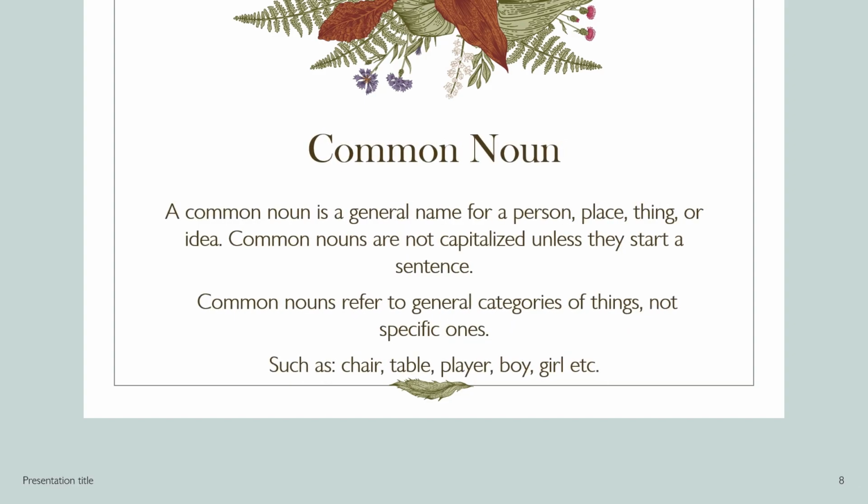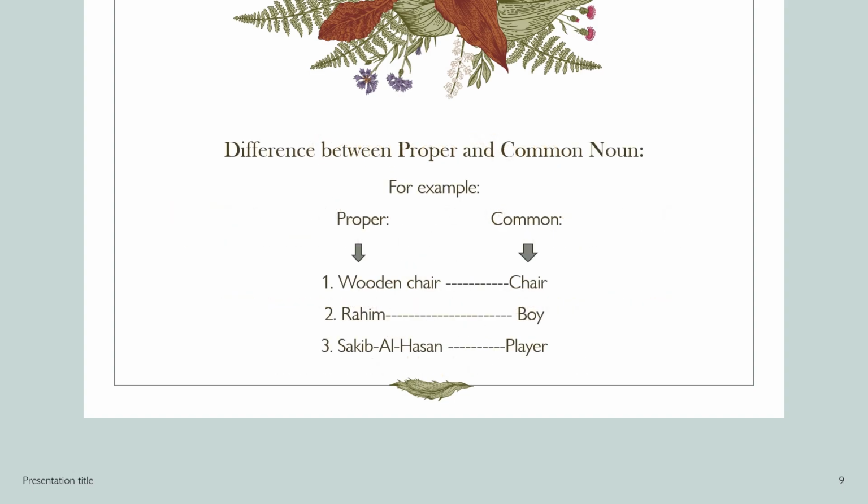Second one is common noun. Now, here many people get confused. A common noun is a general name for a person, place, thing, or idea. Common nouns are not capitalized unless they start a sentence. Common nouns refer to general categories of things, not specific ones. Such as, chair, table, player, boy, girl etc.